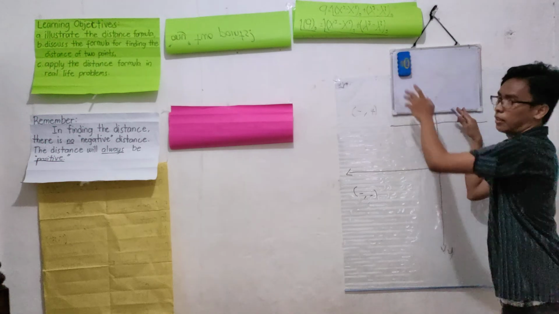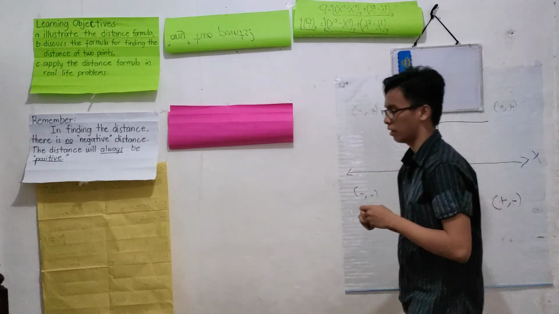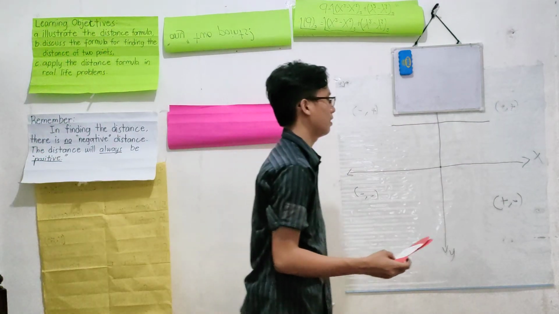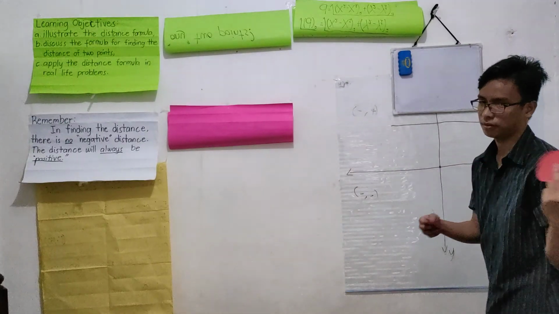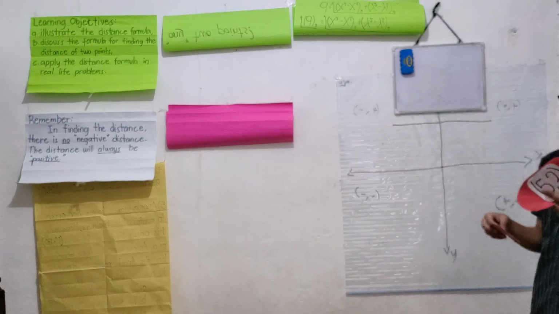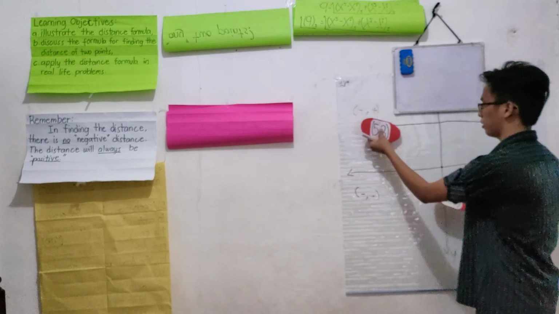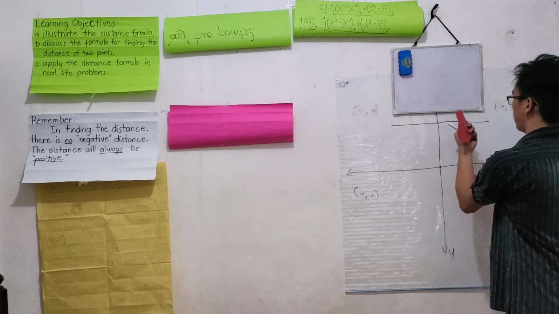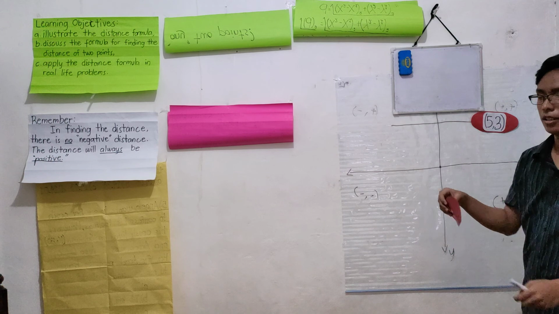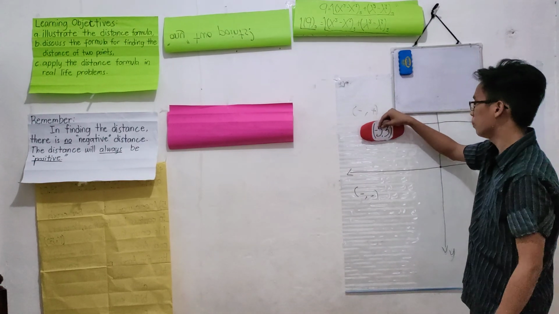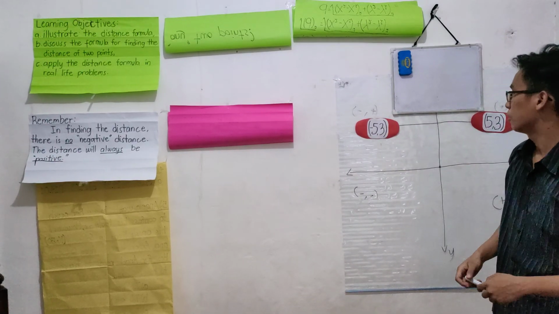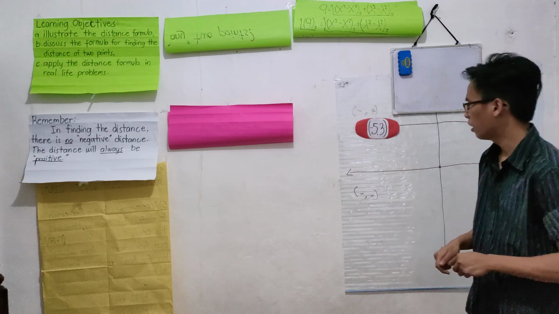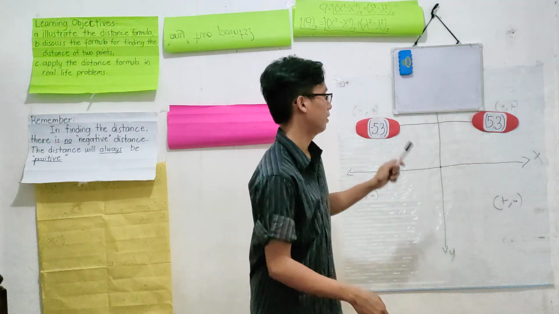because it is only 2 points that are in a straight line. However, what if we are getting the distance in the Cartesian plane? So we have an example for our point A. We have 5, 3, which is in quadrant 1, and -5, 3, which is in quadrant 2.